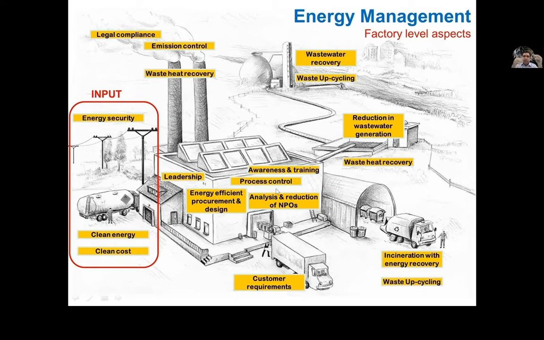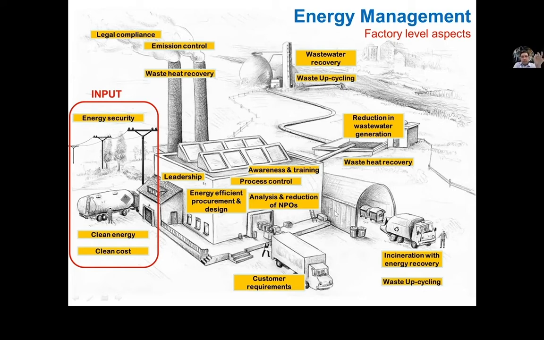So if the people are aware about energy losses or not, then analysis and reduction of NPOs. NPO is a non-product output, and any inputs which do not end up in the final product are called non-product outputs. So we have either product outputs or non-product outputs.